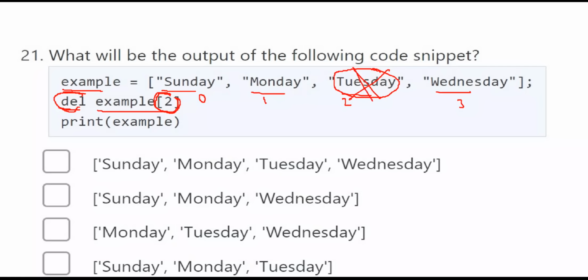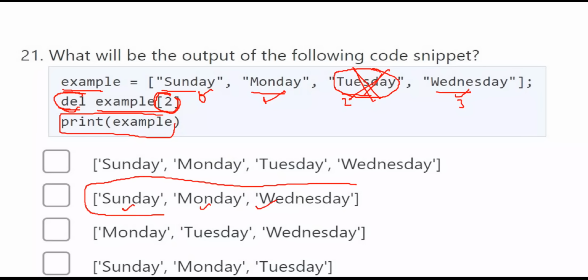So after deleting, what will be the elements? Sunday, Monday, Wednesday. Now if you want to print example, what will be printed? Sunday, Monday, Wednesday. So this will be the answer for this. By using the remove method, you can remove the element from the list, and also by using the keyword del, you can delete the element permanently from the given list at a mentioned index.